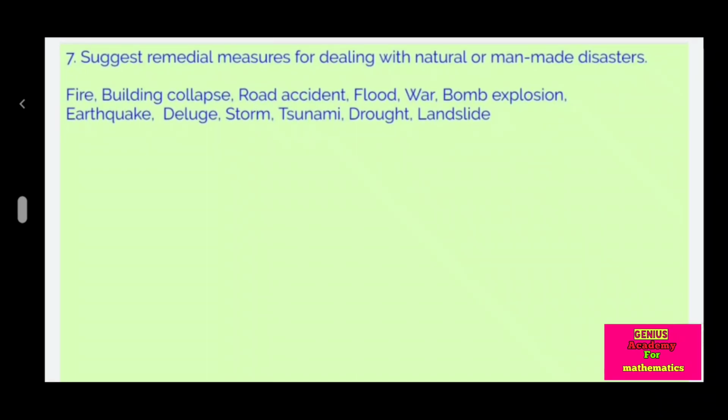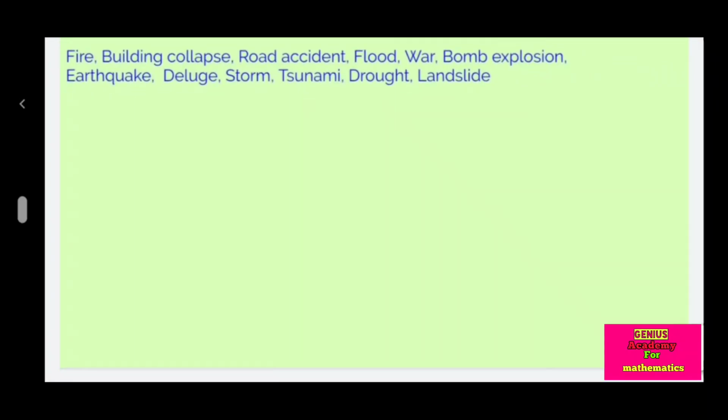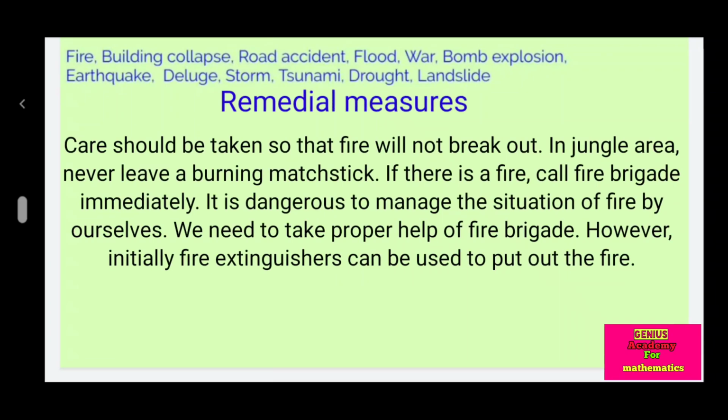Question 7 is, suggest remedial measures for dealing with natural or man-made disasters. Fire. Remedial measures: care should be taken so that fire will not break out in jungle areas. Never leave a burning matchstick. If there is a fire, call the fire brigade immediately. It is dangerous to manage the situation of fire by ourselves; we need to take proper help of the fire brigade. However, initially, fire extinguishers can be used to put out the fire.